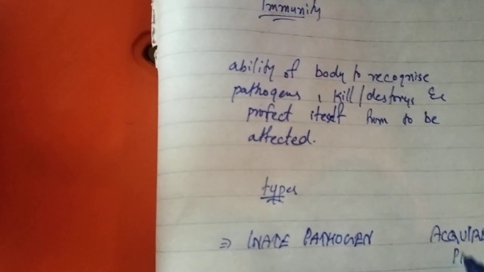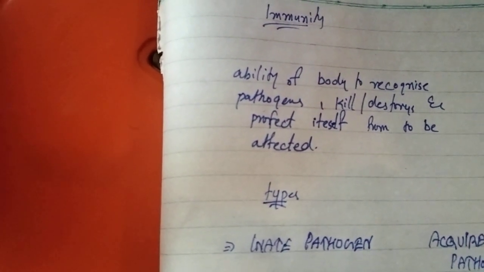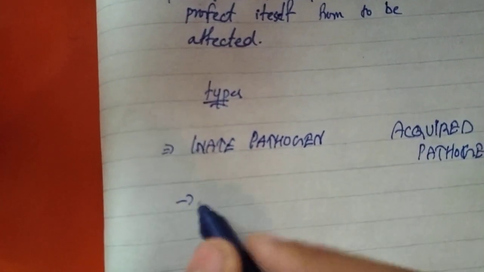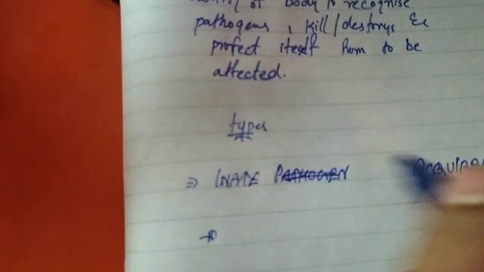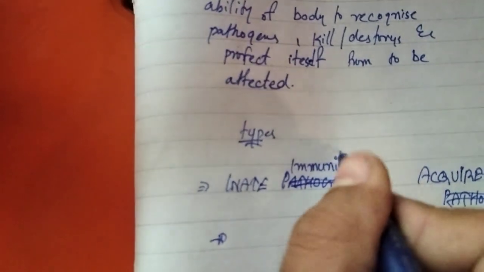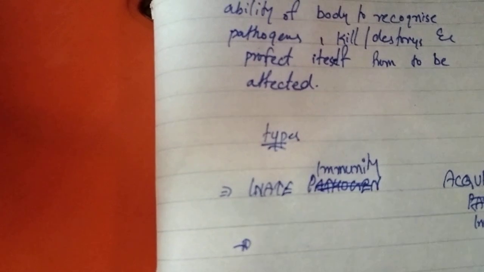What is the difference between innate and acquired? Sorry, these are the types of immunity, not pathogen. By mistake I have written pathogen. So innate immunity and acquired immunity.